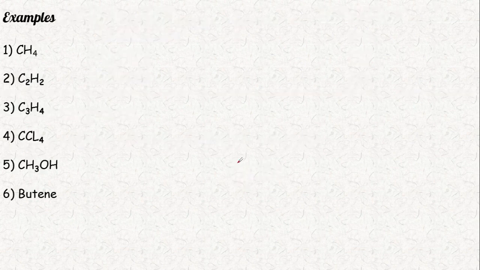Now CH4. According to IUPAC, one carbon means meth. So let's write until here. Then H4: how do we find whether this has single, double or triple bonds?